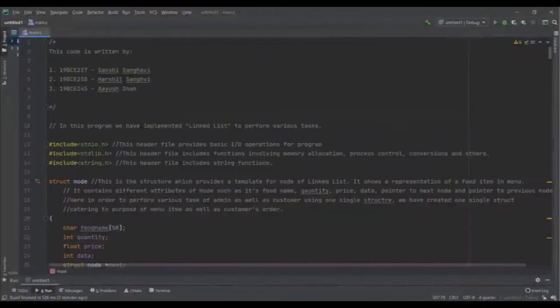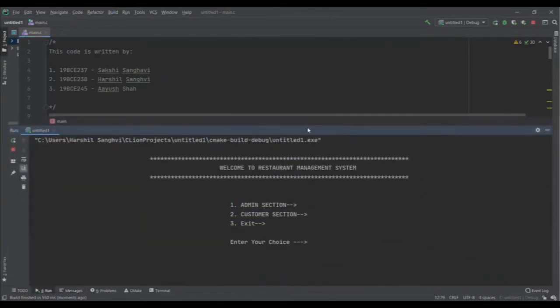This is our source code here, as you can see on the screen. Now here I am running the code. As soon as we start to run the code, first of all we will get 3 options. It will ask whether we want to behave as an admin, as a customer, or we want to exit the program. Now I press 1 to enter the admin interface.